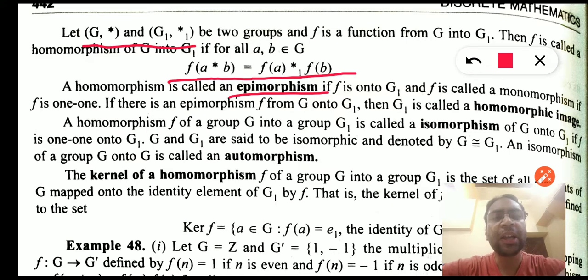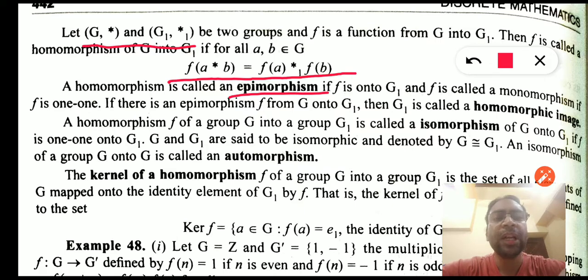So primarily it has to be a homomorphic function, and then it has to be one-on-one onto G1. The last definition in the series is the automorphism. A special case of the isomorphic is called the automorphism.